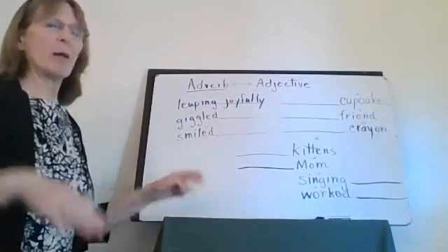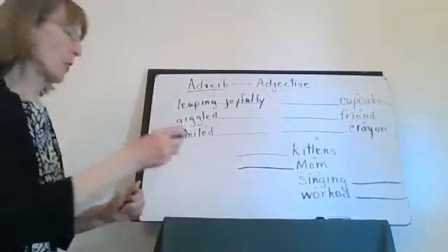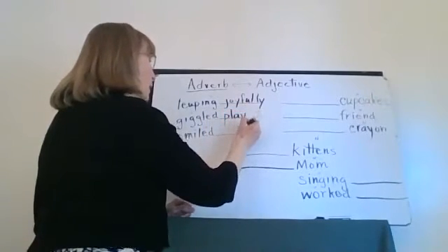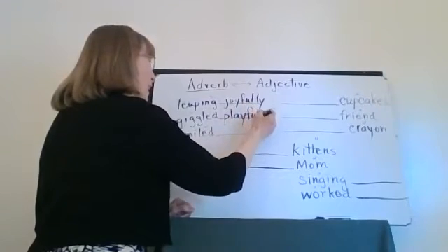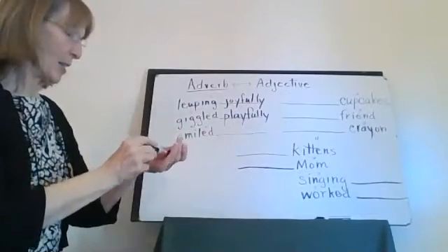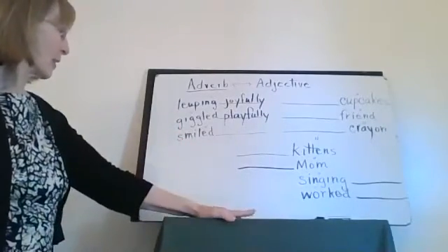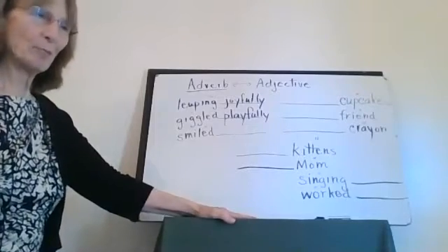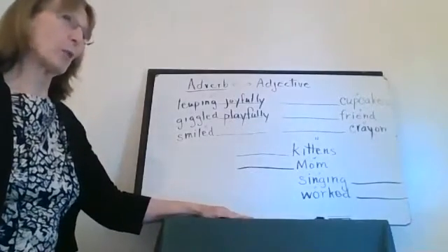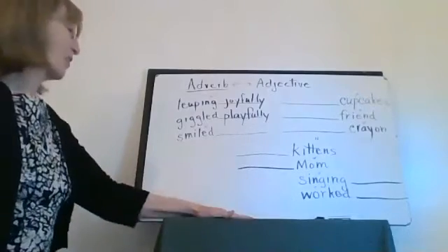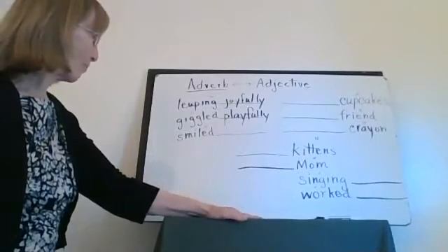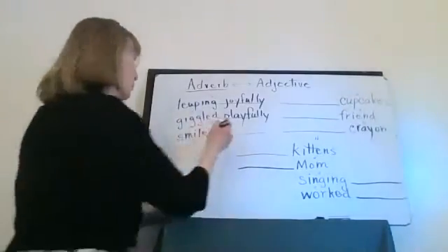Giggled. How about playfully? Let's try that one. Giggled, play, P-L-A-Y. We'll put a full in there. And then we'll add the ly. Giggled playfully. Next word, smiled. That one could be happily or even sweetly. I could see one of you girls smiling sweetly, although I have seen some boys smile pretty sweetly too. Let's go with sweetly. I like that one.